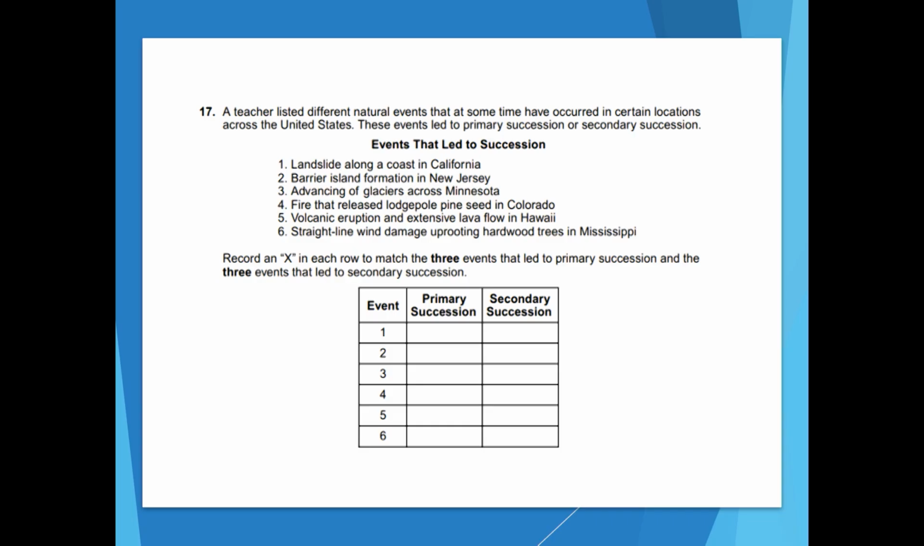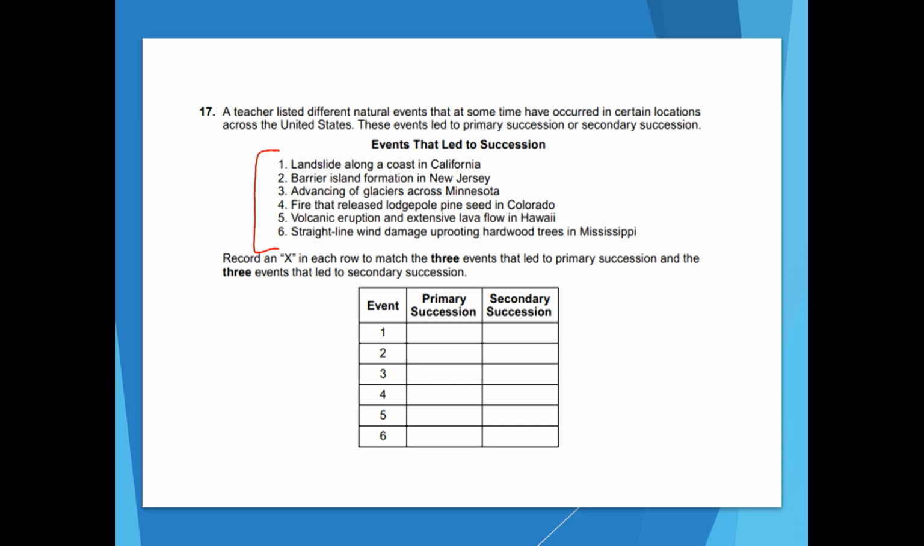A teacher listed several natural events that at some time have occurred in certain locations across the United States. These events led to primary succession or secondary succession. It wants us to record an X in each row to match the 3 events that led to primary succession and the 3 events that led to secondary succession. So we have 6 things that happen, and it's our job to figure out which 3 of them are primary and which 3 of them are secondary succession. Let's read over these and see what we think.